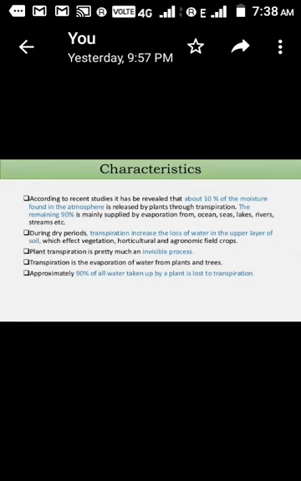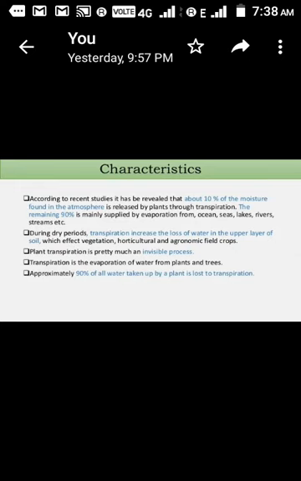Transpiration is the evaporation of water from plants and trees. We have already discussed that approximately 90% of all water taken up by a plant is lost through transpiration. So out of the total water in the plant, you can imagine that 90% is evaporated by transpiration, and only 10% is utilized in the vital processes of the plant.